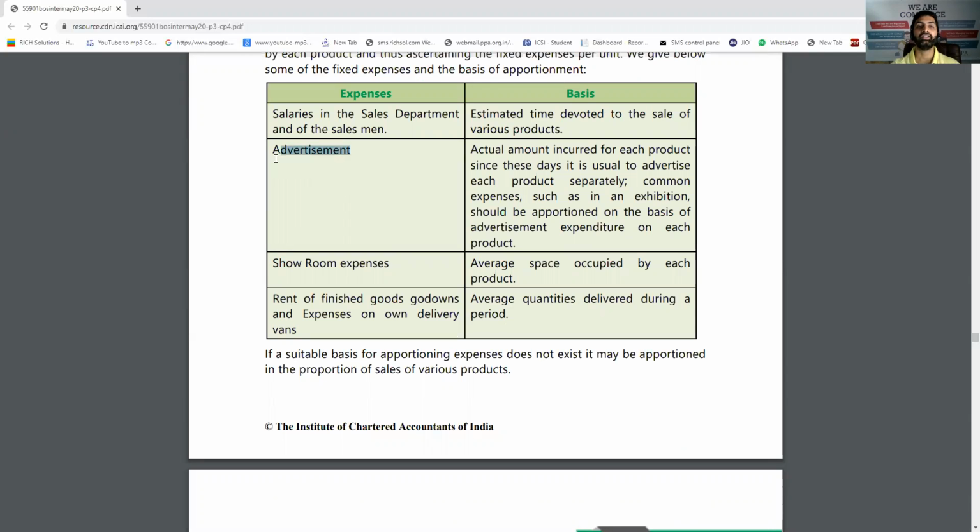Advertisement: again, what was the content, and how much effort was taken for each brand, that can also be the base. Showroom expenses again depend on how much area your product is actually occupying. For example, car model 1, car model 2 and 3, we can distribute like this, but of course these are not logical distribution bases.